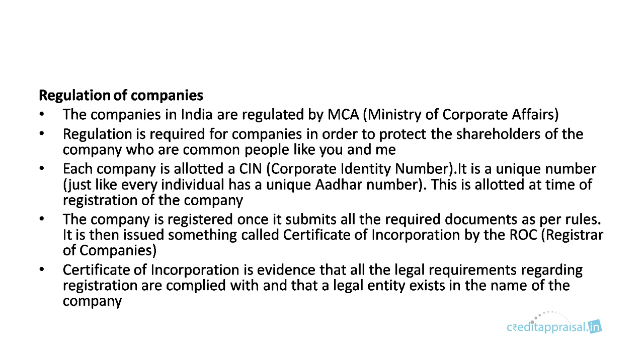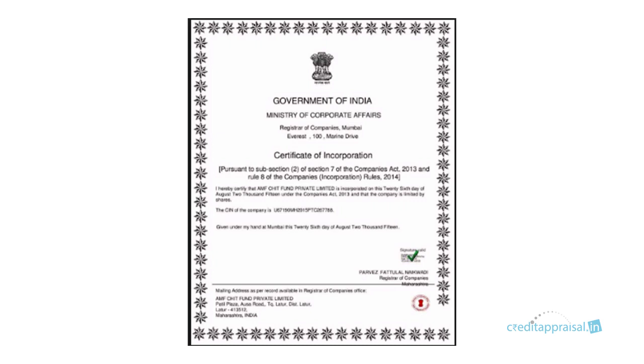Now the company is registered once it submits all the required documents. There will be some set of documents which the company has to submit as per rules, and then it will be issued something called a Certificate of Incorporation by the ROC. ROC stands for Registrar of Companies. The Certificate of Incorporation is proof that the company has submitted all the relevant documents and is now incorporated. You'll be asked in interviews, what is a Certificate of Incorporation? It is evidence that all the legal requirements regarding registration are complied with, and the legal entity now exists in the name of the company. So this is a sample certificate of incorporation.